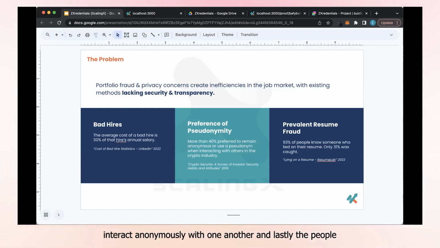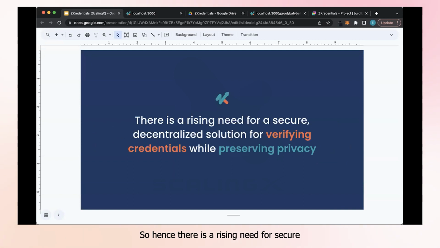And lastly, people can actually create a fake resume. For example, I can go to LinkedIn and say that I worked at Tesla, Netflix, and Google, and no one will really be able to verify it unless they go deep down into HR to verify what I say. Hence there is a rising need for a secure, decentralized solution for verifying credentials while preserving privacy.